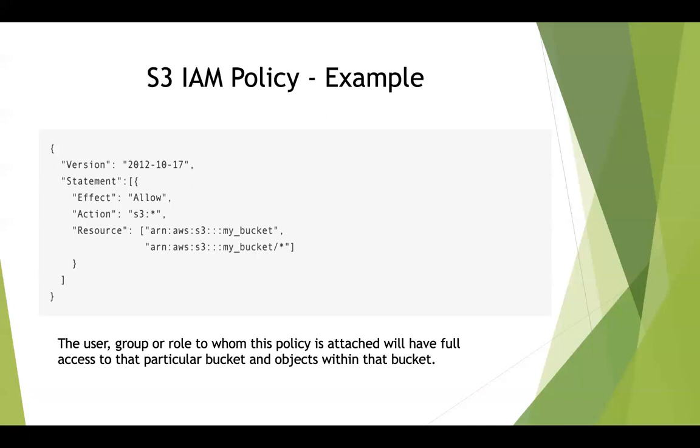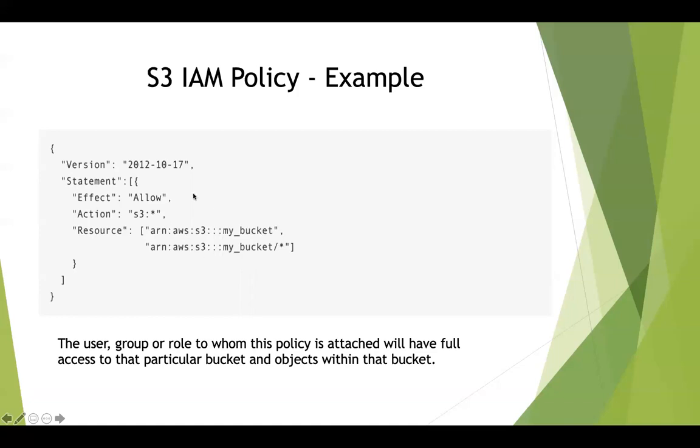So that means we had access to all of the S3 buckets. But in this specific policy, what I'm stating is that I want people to access only that particular bucket called my bucket, and all the objects within that bucket, denoted by slash and star. So this denotes all objects within my bucket, and this denotes the ARN of that bucket.